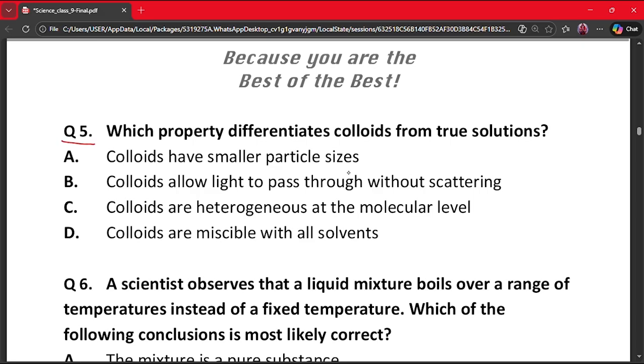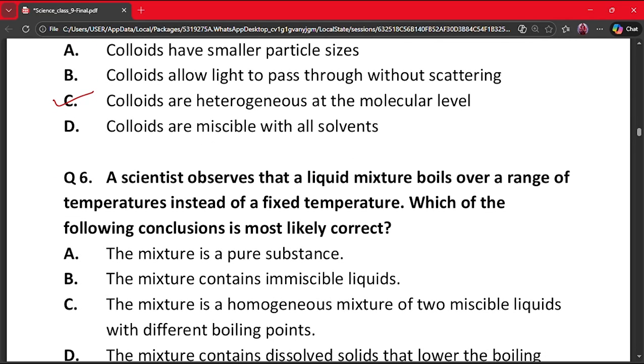Our next question is question number 5. Which property differentiates colloids from true solutions? A. Colloids have smaller particle size. B. Colloids allow light to pass through without scattering. C. Colloids are heterogeneous at the molecular level. D. Colloids are miscible with all solvents. The correct answer here is option C, because colloids appear uniform but are actually heterogeneous at microscopic level, and that is the main difference from true solutions. So let's move on to the next question.